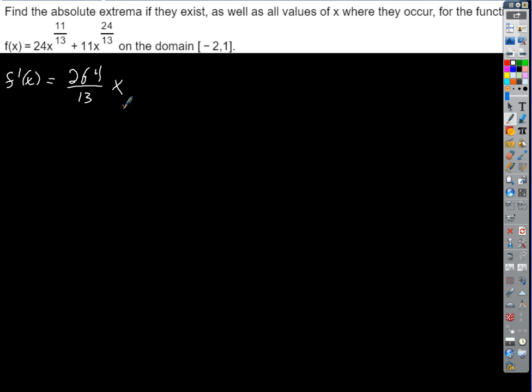Everybody see that? Because we're going to take the exponent down front and subtract one from the exponent, right? So negative 2/13 plus 264 over 13, x to the what?